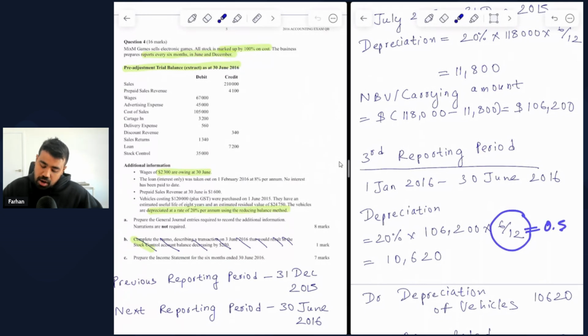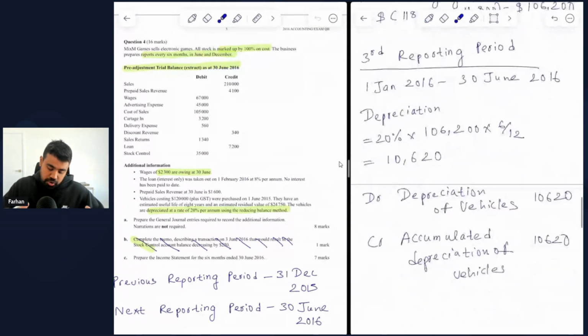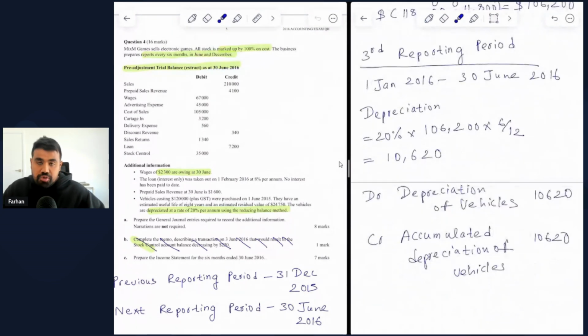And that takes care of the adjustment required for the annualized 20% rate. And you get the depreciation for the third reporting period covering 1st of Jan 2016 until end of 30 June 2016 to be $10,620.